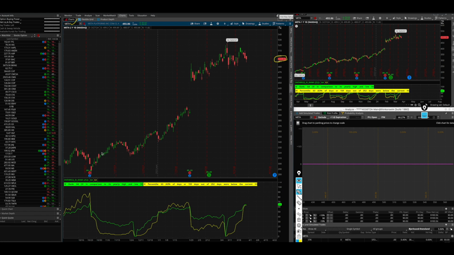Imagine a trader, let's call him John, who believes that Meta stock will increase in value. At that time, when Meta was trading at $320 per share, John decides to purchase a Meta call option at a strike price of $350. By buying this option, John acquires the right, but not the obligation, to buy Meta stock at $350 per share at any time before the option expires.